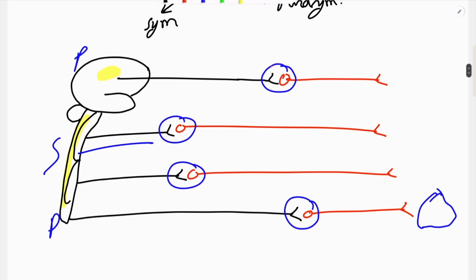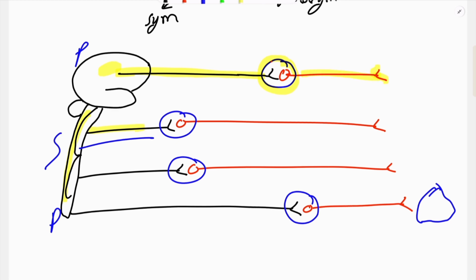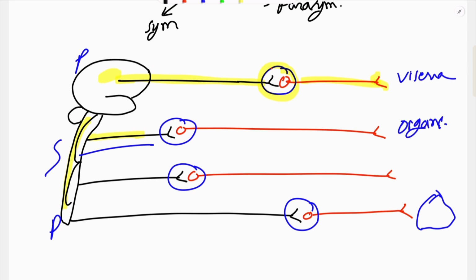Here the black marked nerve fibers are preganglionic fibers because they are prior to the ganglia, and the red marked fibers are postganglionic fibers. And at the end of the postganglionic fiber there must be some viscera or organs. For the transmission of the nervous signal from the preganglionic fiber to the postganglionic fiber, there is a chemical transmission which is transmitted through a neurotransmitter.